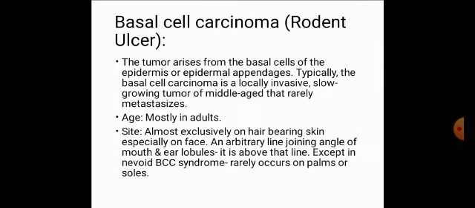Now basal cell carcinoma or rodent ulcer. The tumor arises from the basal cells of the epidermis or epidermal appendages. Typically, basal cell carcinoma is a locally invasive, slow-growing tumor of middle age that rarely metastasizes. The most common age is adult, and the site is almost exclusively hair-bearing skin, especially the face above the line joining the angle of the mouth and ear lobules. Except in nevoid basal cell carcinoma syndrome, it rarely occurs on palms or soles.